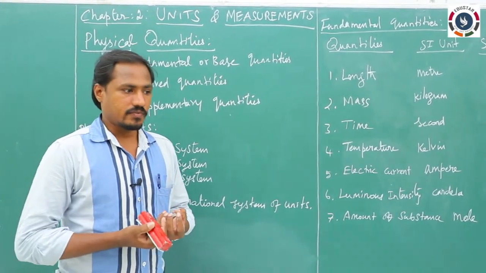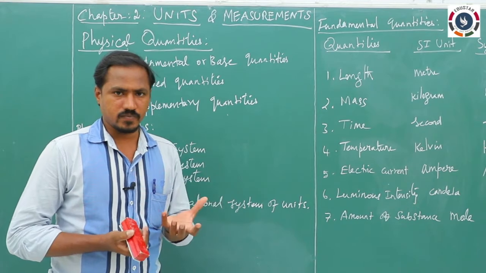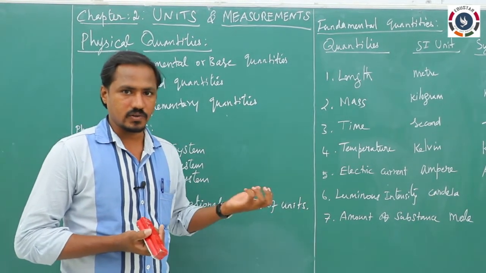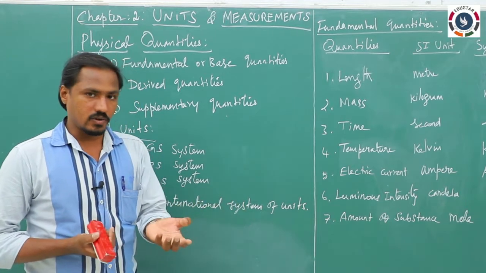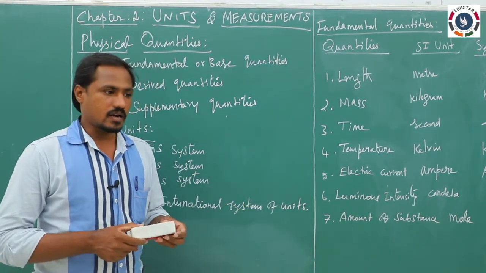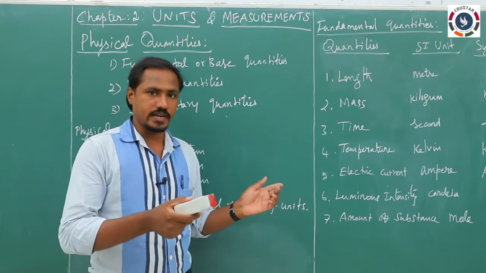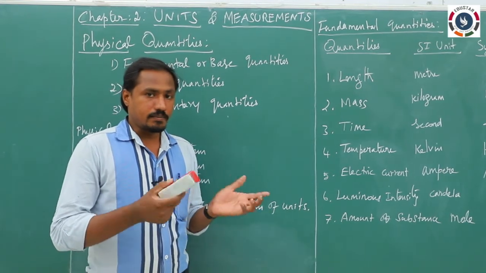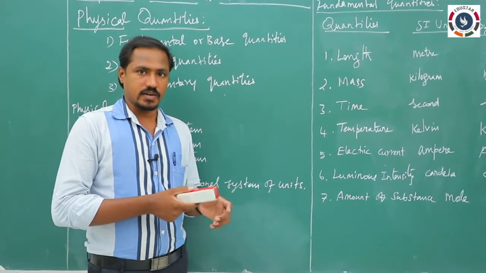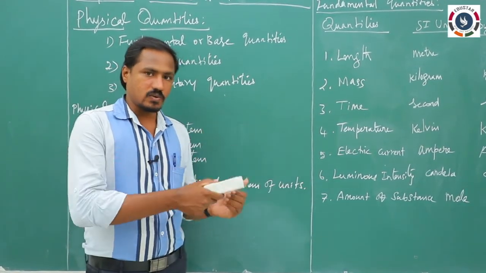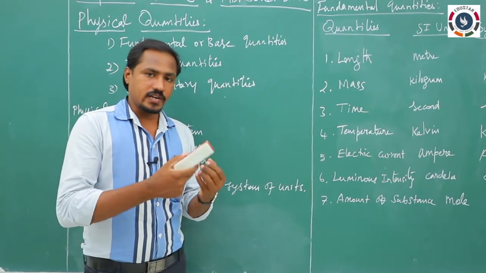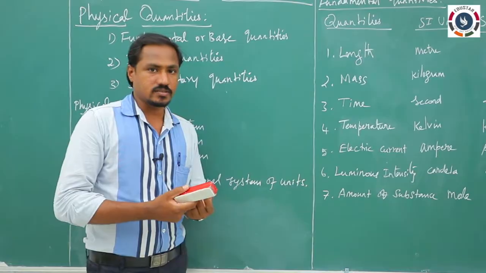Suppose weight is measured in kilogram. Mass is a physical quantity, and the kilogram is the unit of that physical quantity. Also, length is a physical quantity, and the meter is the unit of length. So every physical quantity is measured in terms of some standard values that are called units.